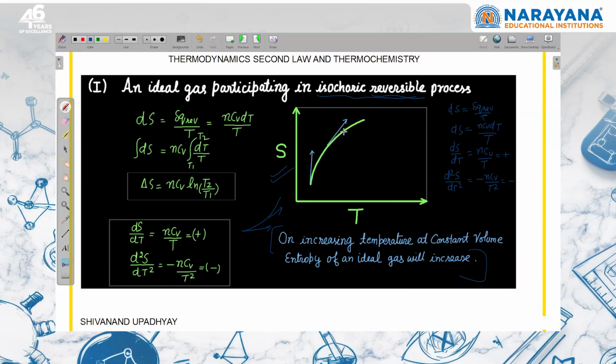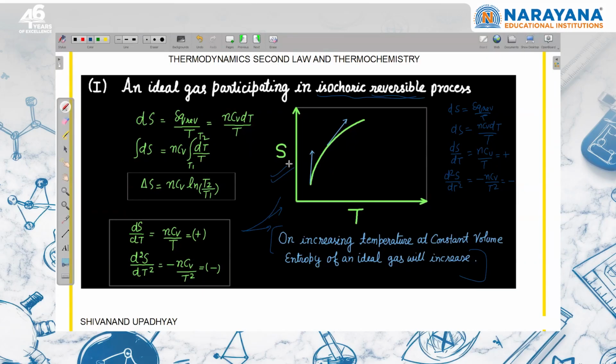We say the same in chemical kinetics: at low temperature, if we increase the temperature, the rate constant changes by a large quantity, while at high temperature, the rate constant changes by a small quantity, right?